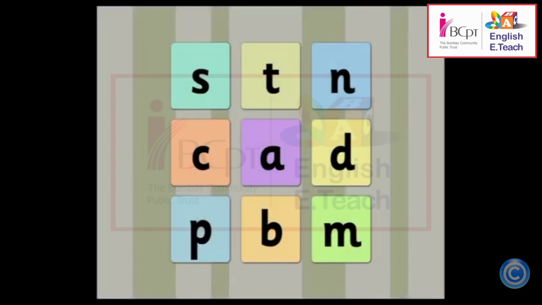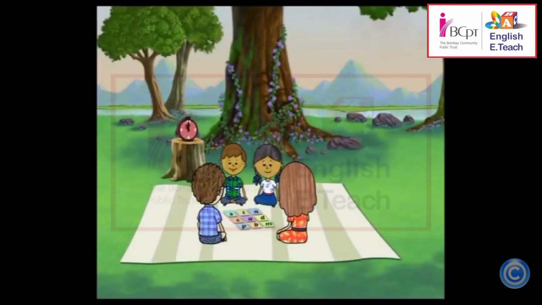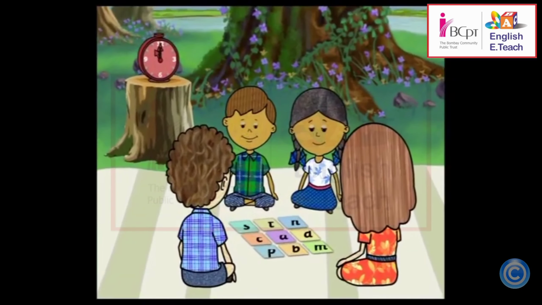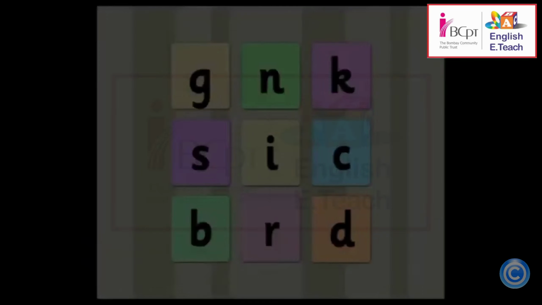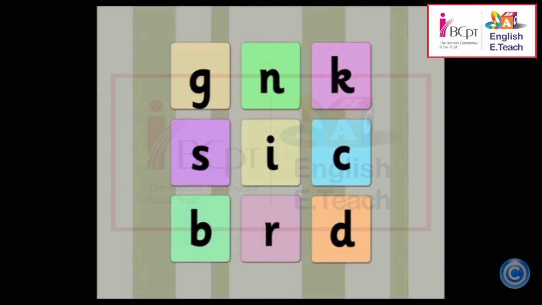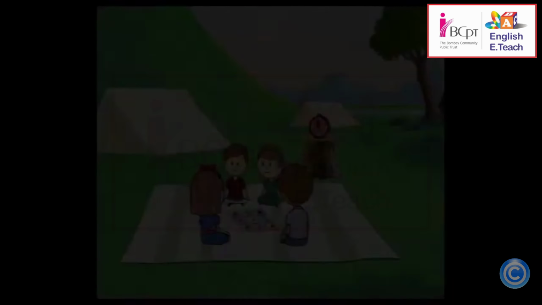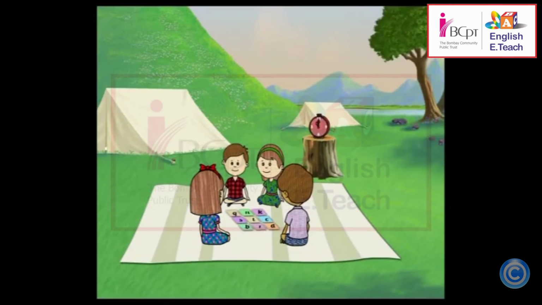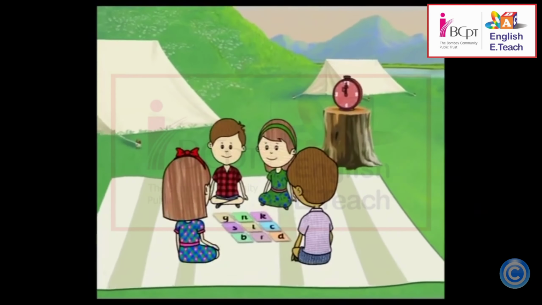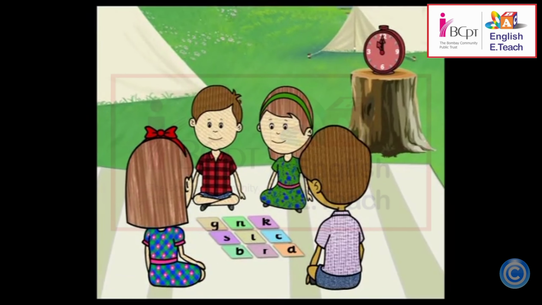Come here group 1. Look at the table of letters in the middle of the mat. Sit around the mat. You have to make words using the letters in the table. Come here group 2. Look at the table of letters in the middle of the mat. Sit around the mat. You have to make words using the letters in the table.